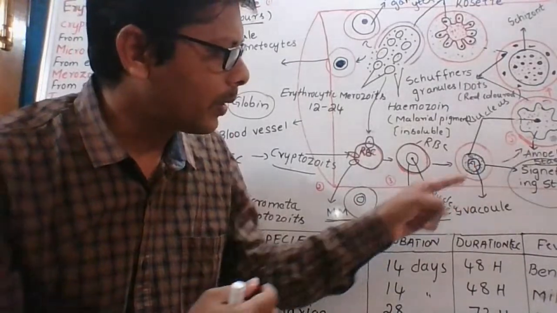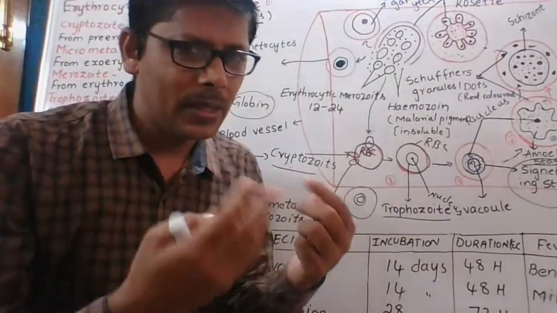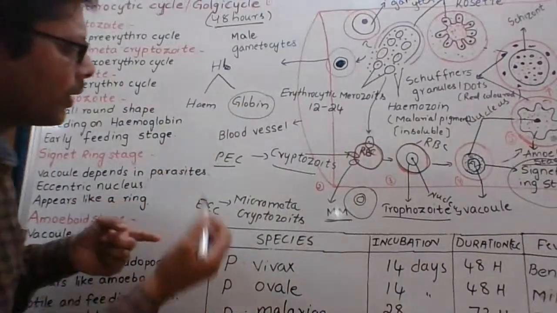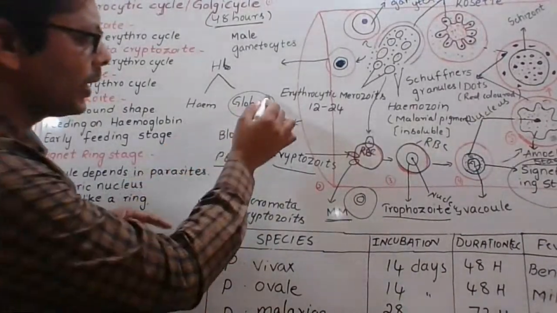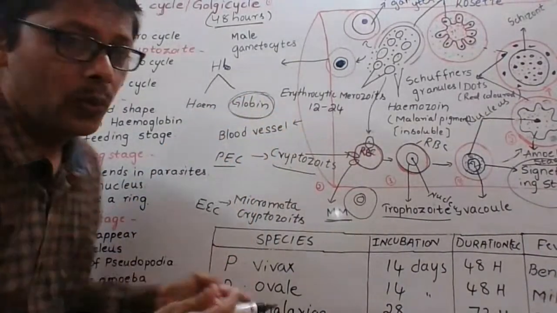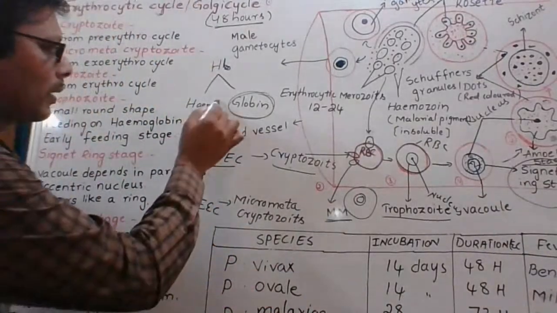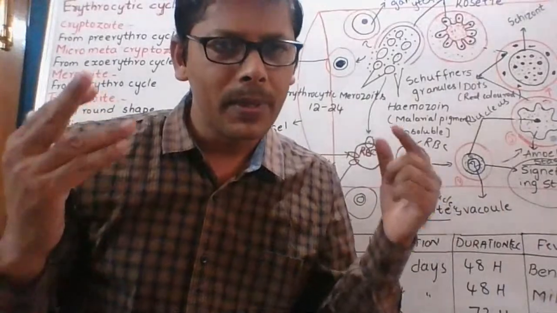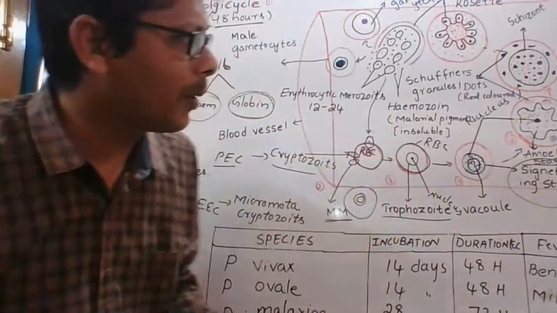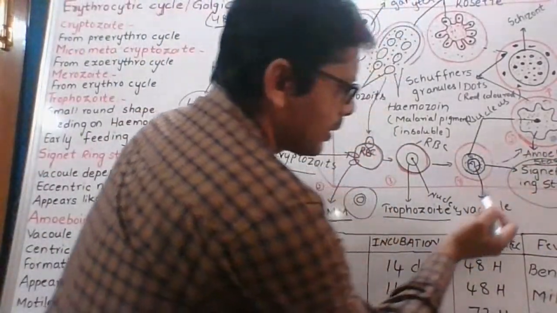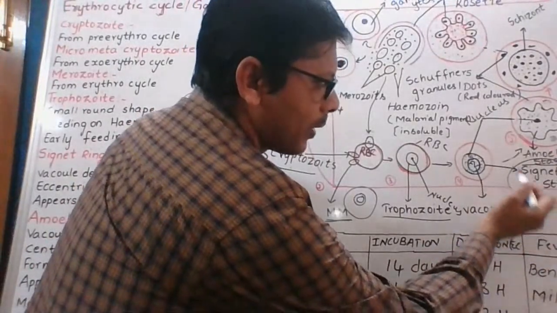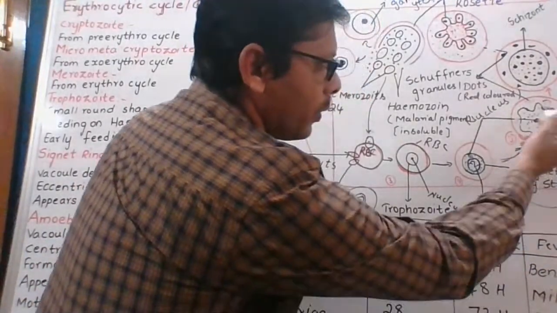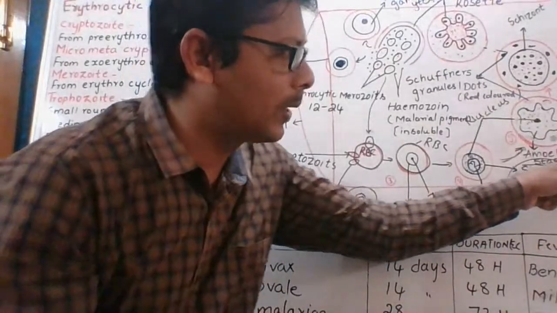Then a food vacuole develops and it is feeding on that. The globin is digested, but heme is not digested. Next, this signet ring stage later develops into the amoeboid stage.